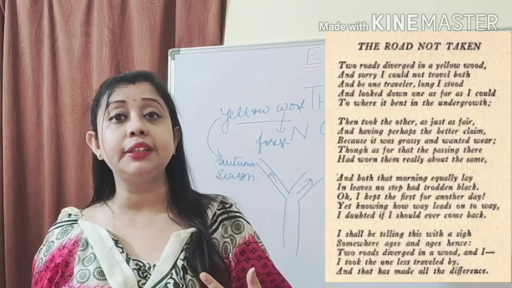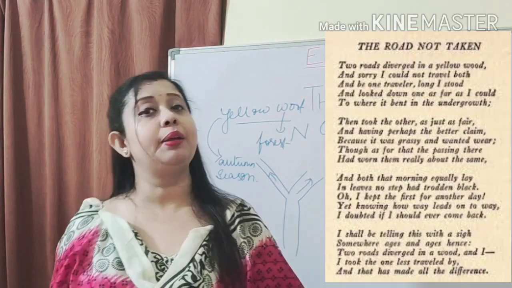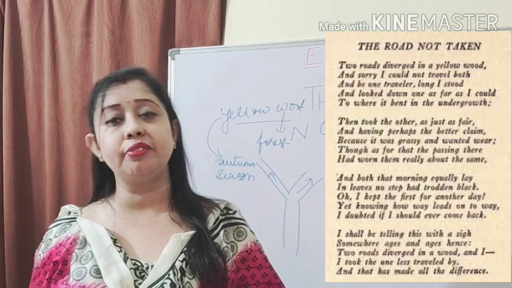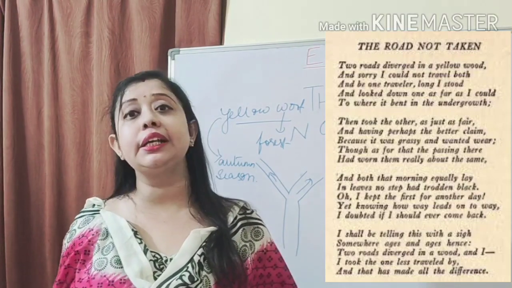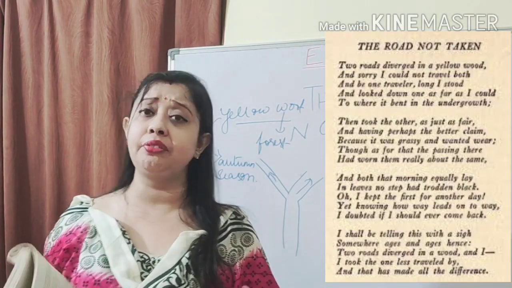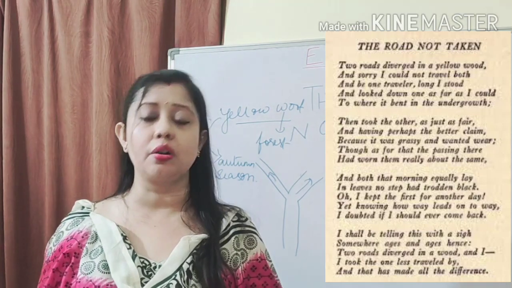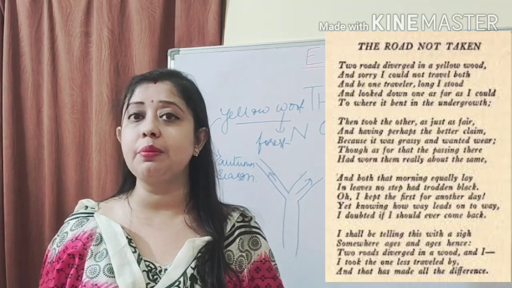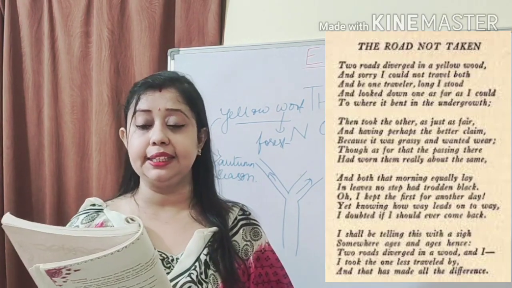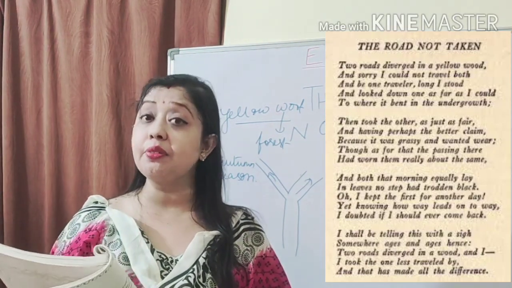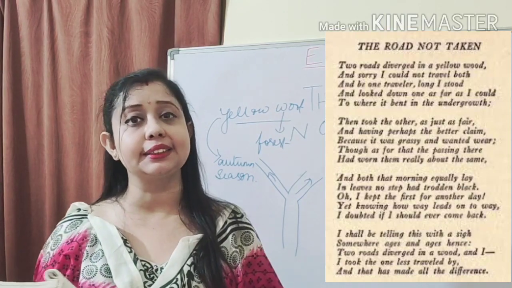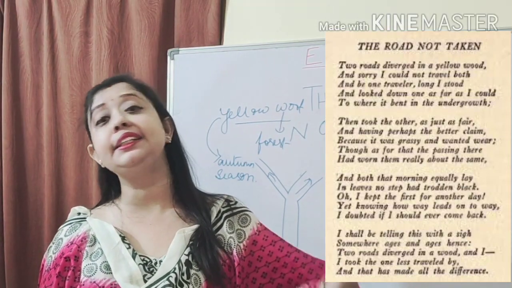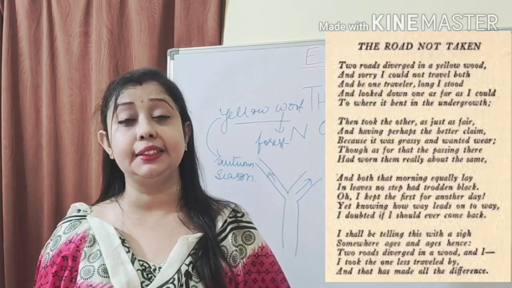Now this long breath can be out of happiness or maybe out of sorrow. Whenever we are happy, then also we might take a long breath, and if we are sad, then also we may take a long breath. So it's not clear what kind of sigh it would be of the poet. I shall be telling this with a sigh, somewhere ages and ages hence, somewhere years and years after, I might be saying this with a sigh.